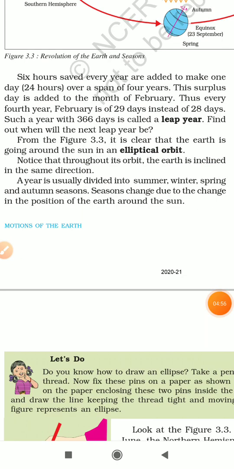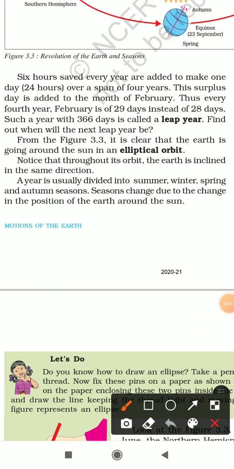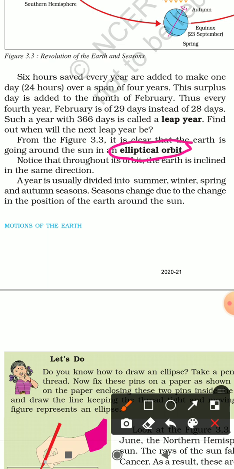Now we already know the shape of the orbit of the earth is elliptical. We've already studied this in the previous chapter. Another important thing is that throughout its orbit, the earth is inclined or tilted in the same direction.